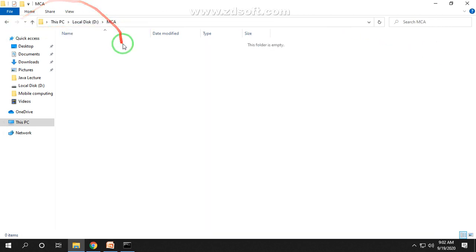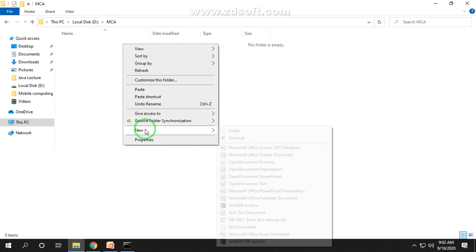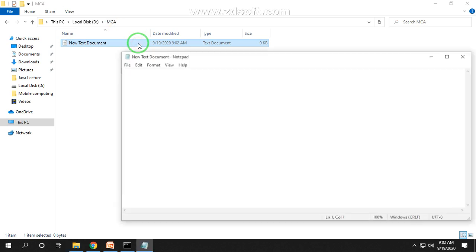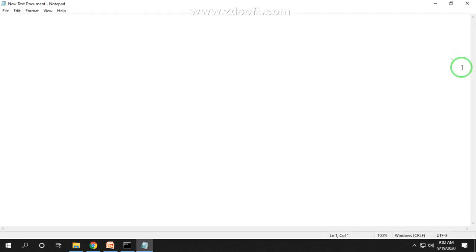Here I have created a text document file in which I have defined an abstract class A, and here I have defined an abstract method, abstract void show.